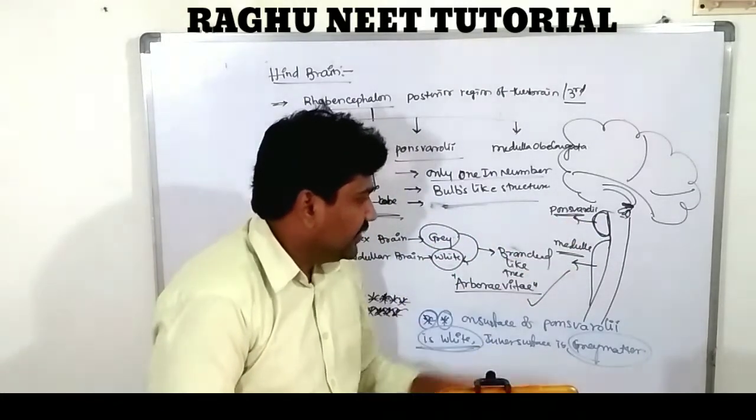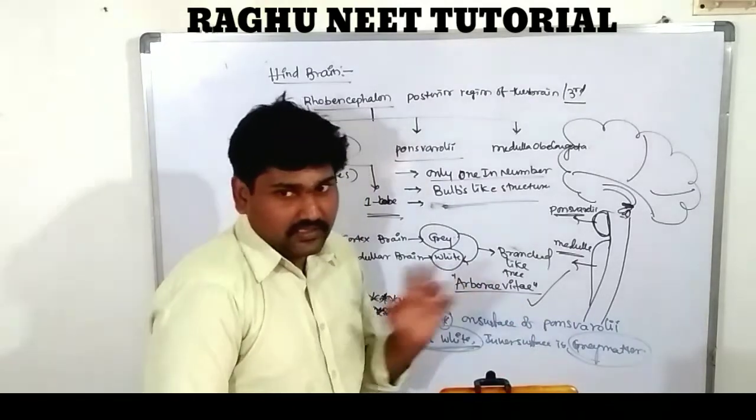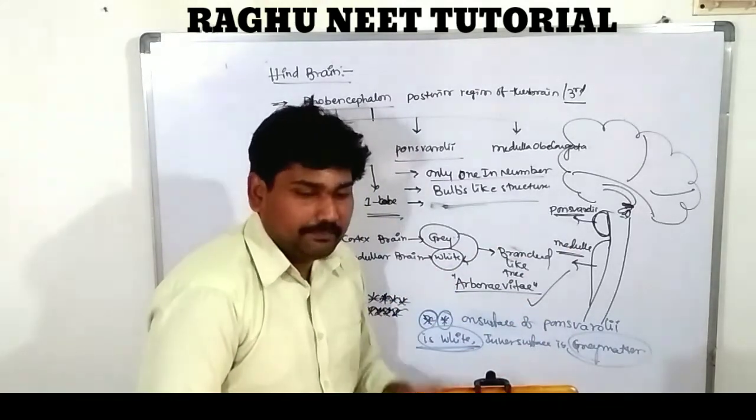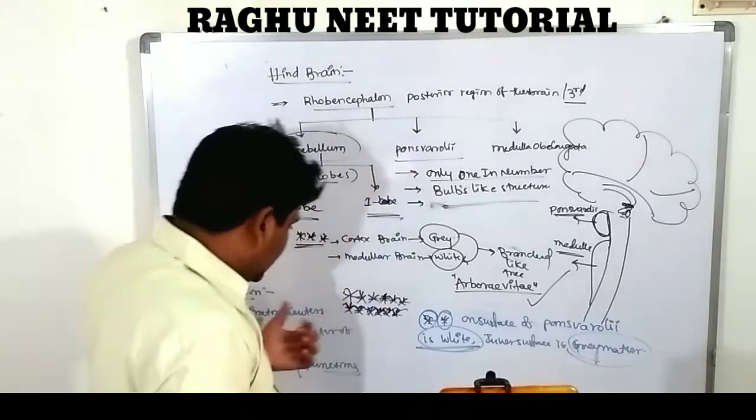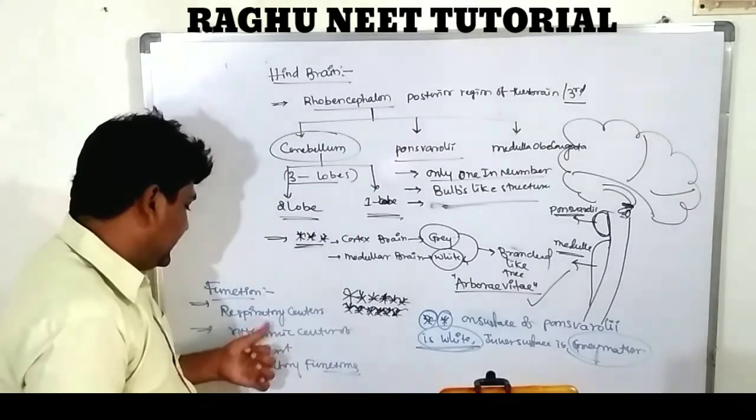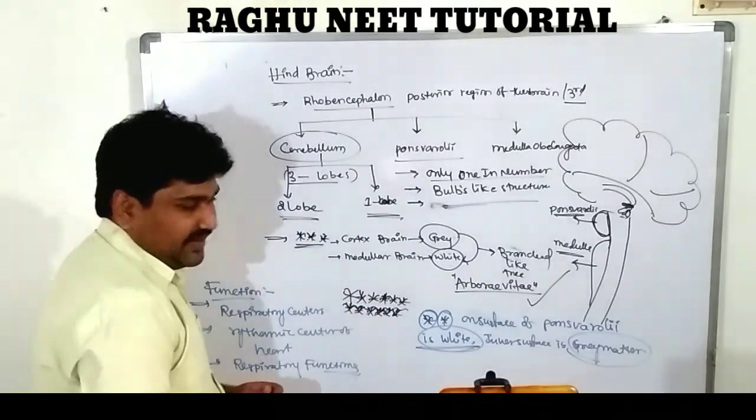So the outside of the pons varoli is white matter. What is the inner side of the pons varoli? It looks gray in color. So what is the function? It is like a respiratory center and a cardiac rhythmic center.